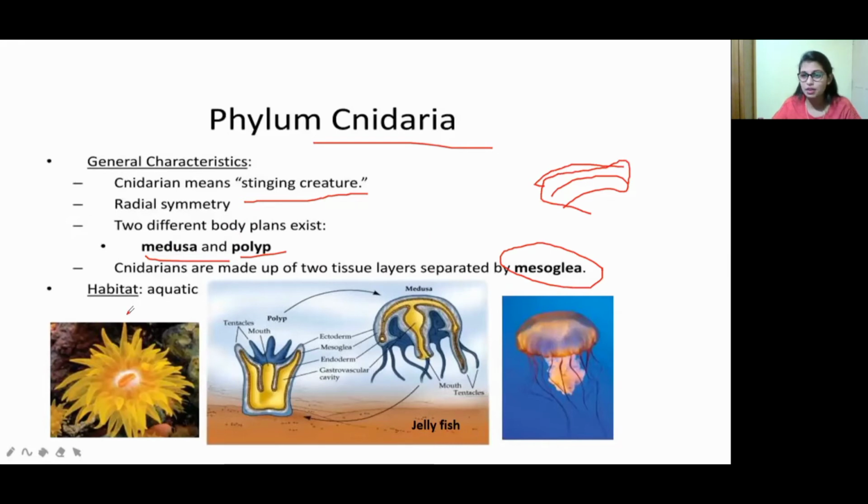Habitat, where it is present, means in the aquatic. So an example for Cnidaria is jellyfish. I think you may observe, if you observe the movement of jellyfish, it's somehow like this. So that is known as a stinging creature. That's why this jellyfish is categorized under Cnidaria, right?